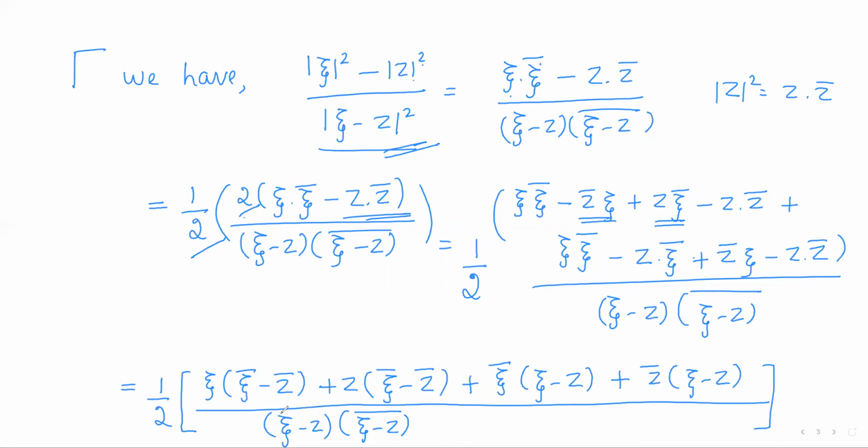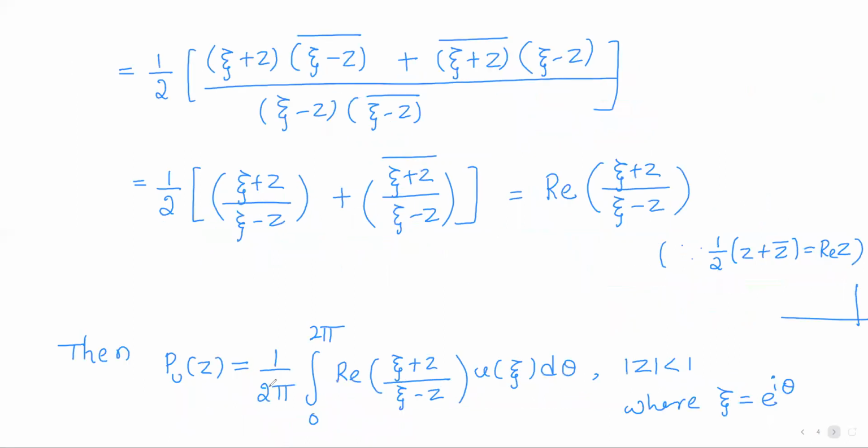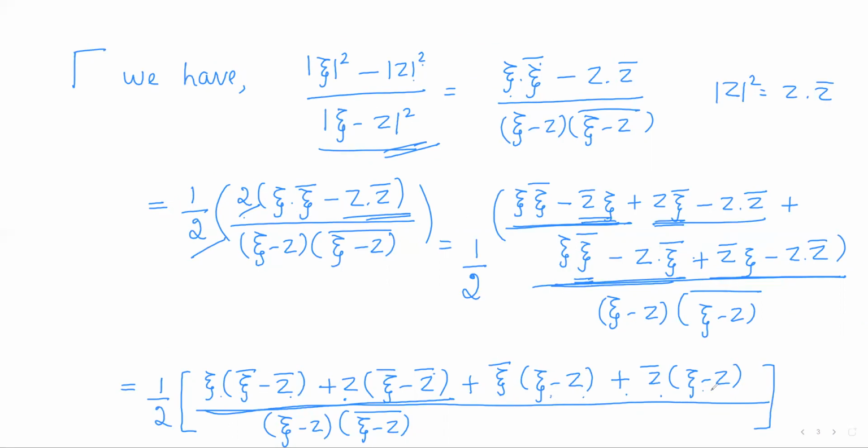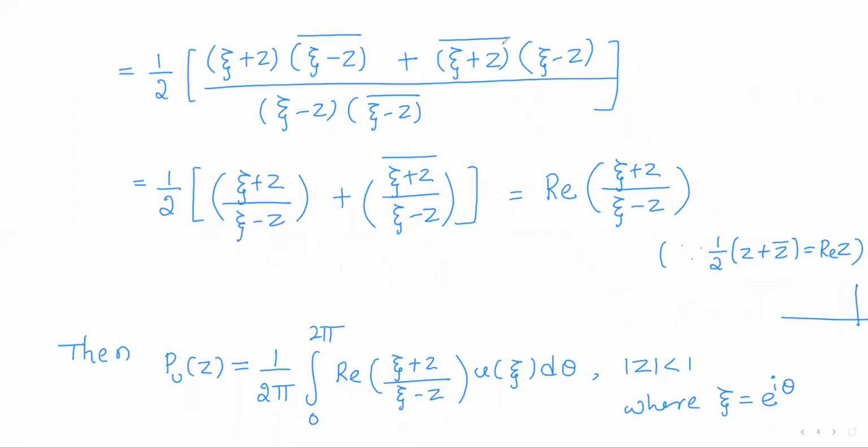Then take the common. In this term, xi is common, xi bar minus z bar. And in this term, z is common, xi bar minus z bar once again. Next, in the third term, xi bar is common, we are remained with xi minus z. Plus in the last term, z bar is common, xi minus z. So in the first two terms, xi bar minus z bar, that is xi minus z whole bar, is common. So we are remained with xi plus z. And in the second term, xi minus z is common. We are remained with z bar plus xi bar, that is xi plus z whole bar, into xi minus z, divided by the denominator.